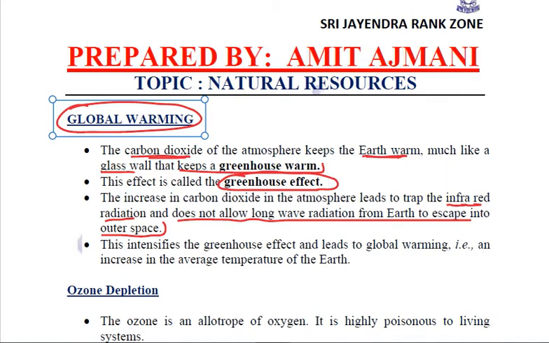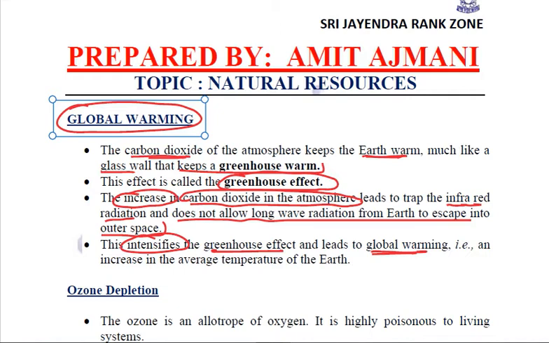But the problem which is arising is that the carbon dioxide is increasing in our atmosphere. Because of this increase in the levels of carbon dioxide, the greenhouse effect is intensified, and it is causing global warming at a much faster rate than what is acceptable.